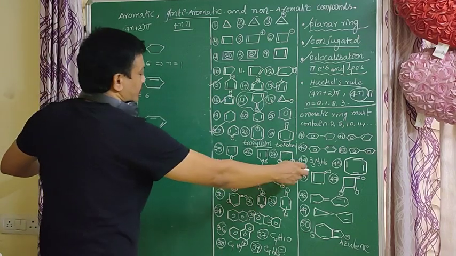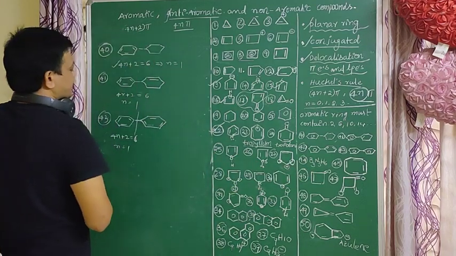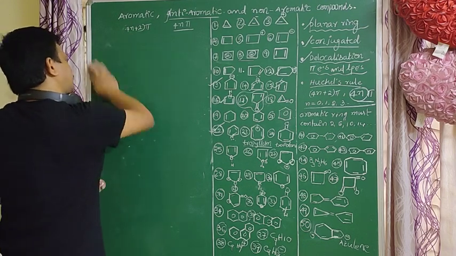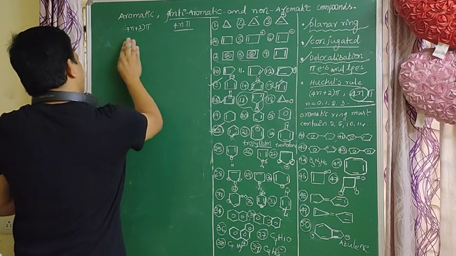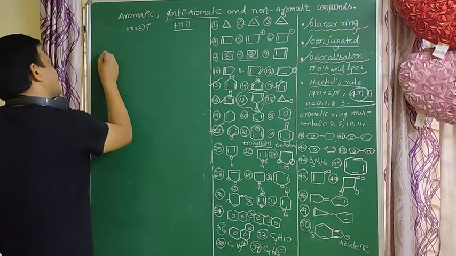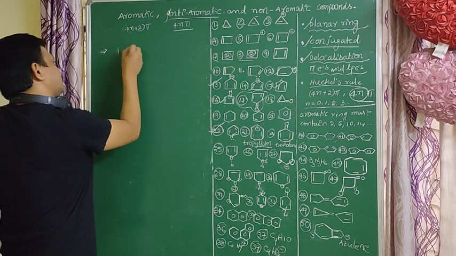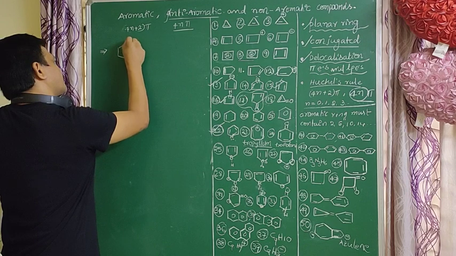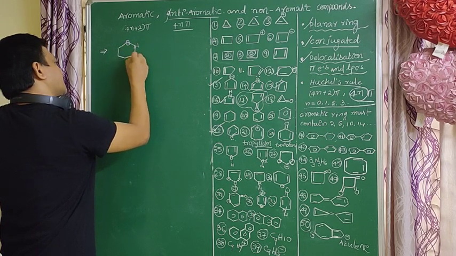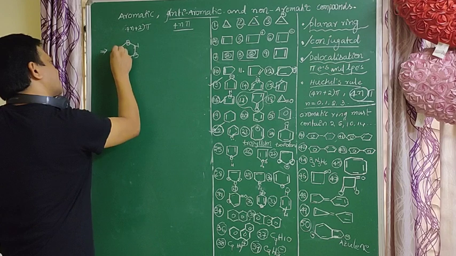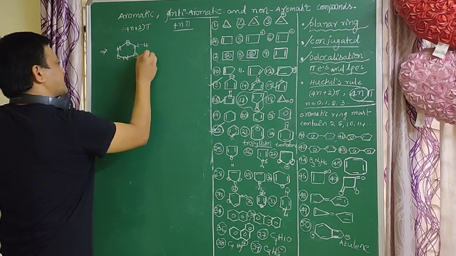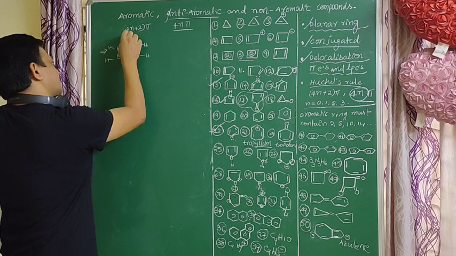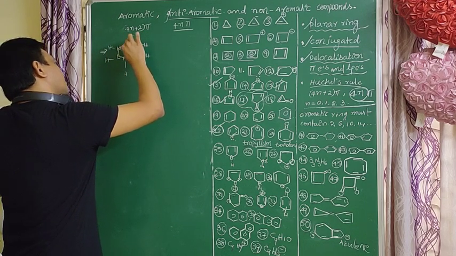So next, a very important example, borazole. Is borazole aromatic or not? Borazole is also called inorganic benzene. So B, N, B, N, B, N. Here nitrogen donates its lone pair to boron.